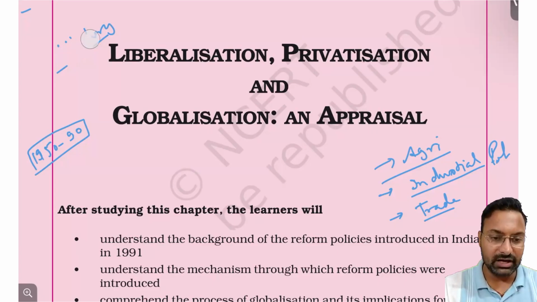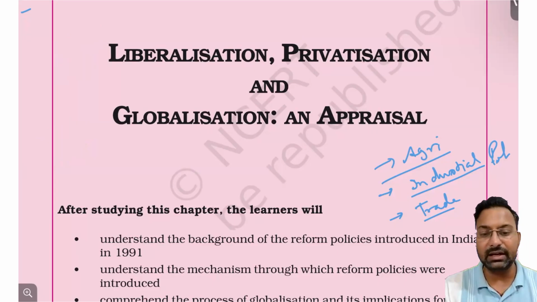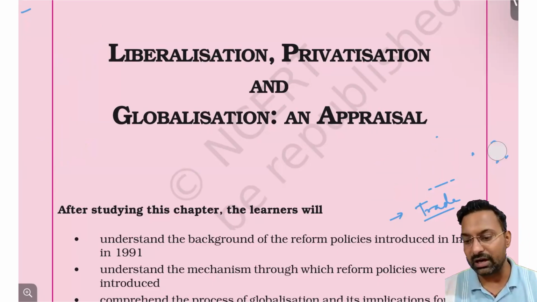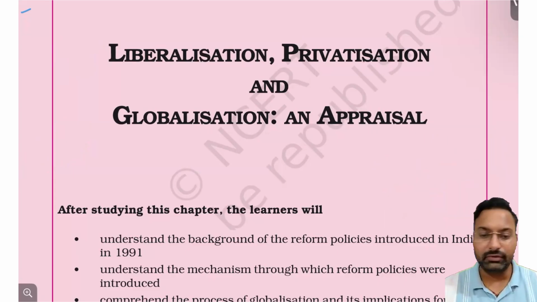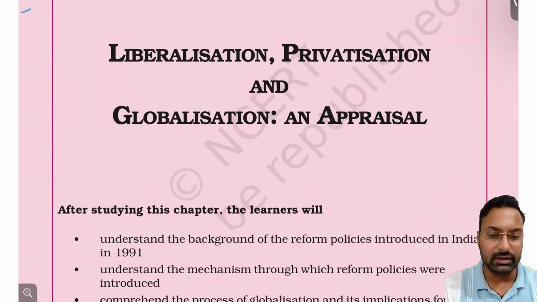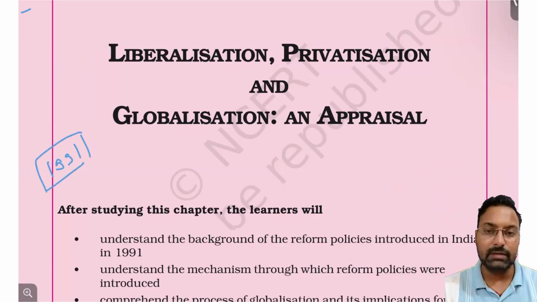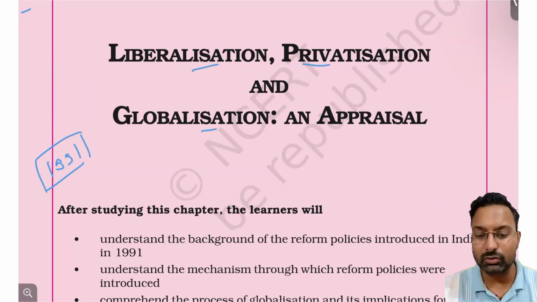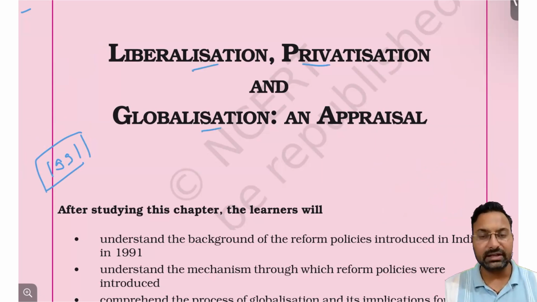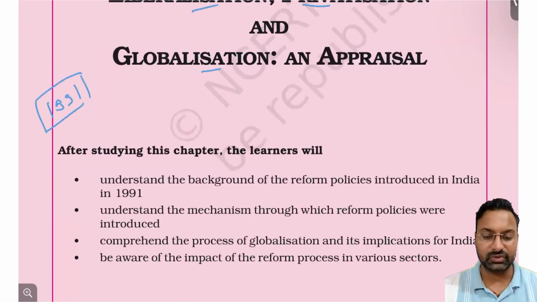And today what we are going to start is how the Indian economy was after 1991. What was the progress of the Indian economy? We will be discussing this, and from 1991, what actually happened in the Indian economy? We went for reforms, right? LPG reforms, as they are called, that is liberalization, privatization, and globalization reforms. So we look at the period after 1991 now, how the Indian economy progressed from here, right?